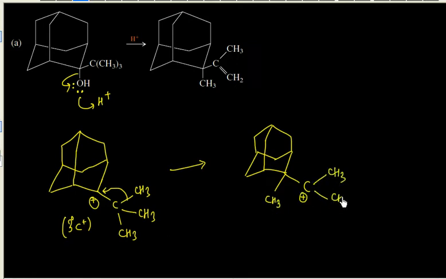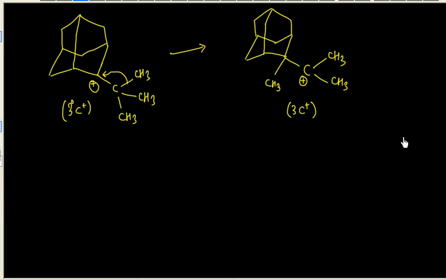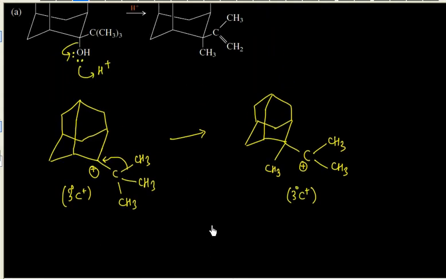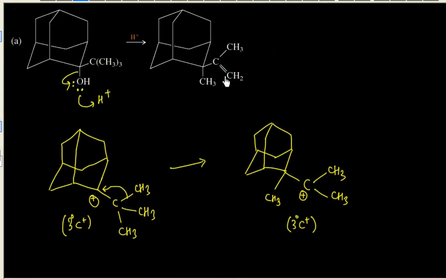So you see again we have a 3 degree carbocation. So rearrangement of carbocation has not lost anything, because I am getting a 3 degree carbocation. Initially 3 degree and finally also 3 degree. Now I can lose H plus. If I lose H plus from here, I will get the final product.